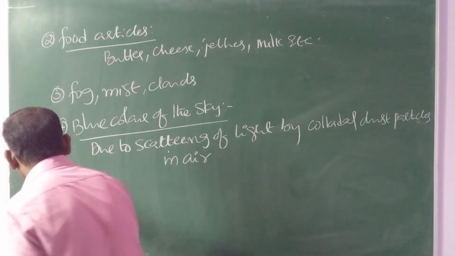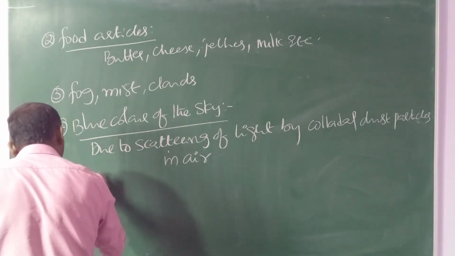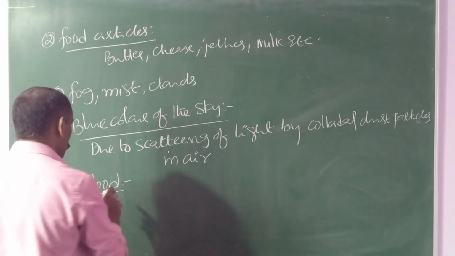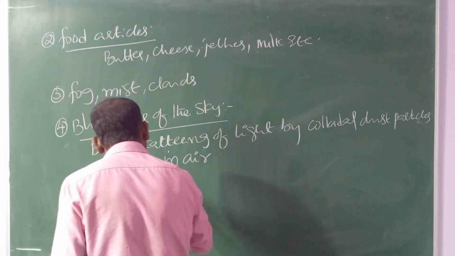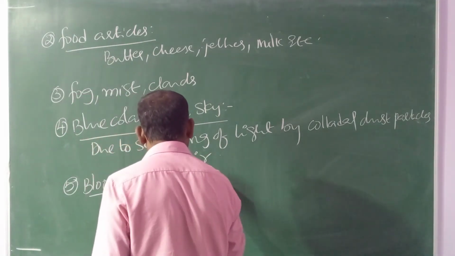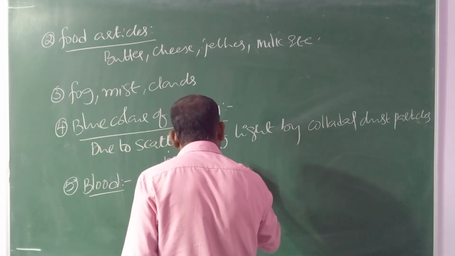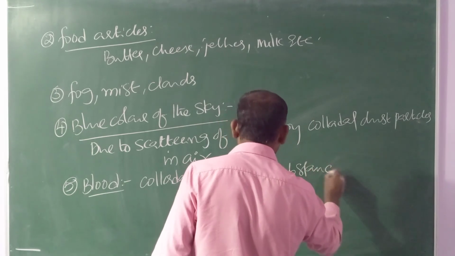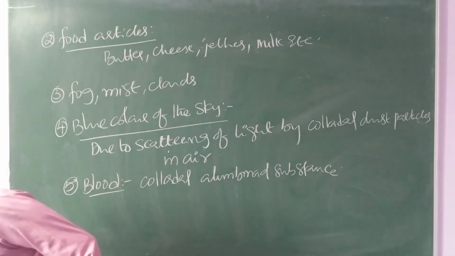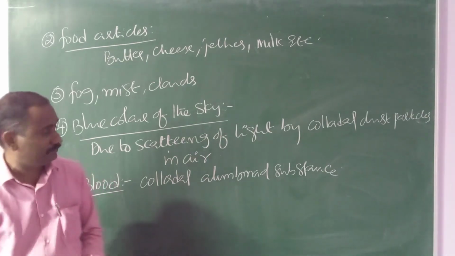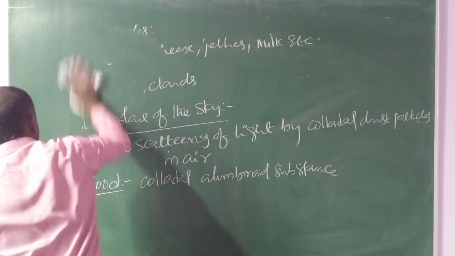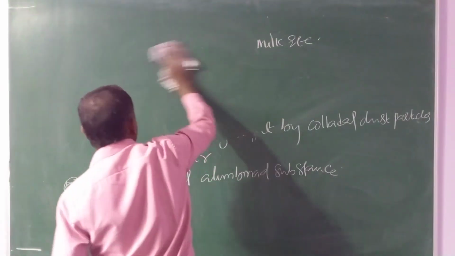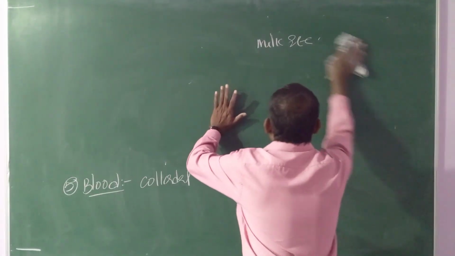Next, blood. Blood is also colloidal in nature, we already studied. Blood is a colloidal albuminoid substance. Blood is nothing but a colloidal example. So in blood, albumin is present, that is colloidal in nature.